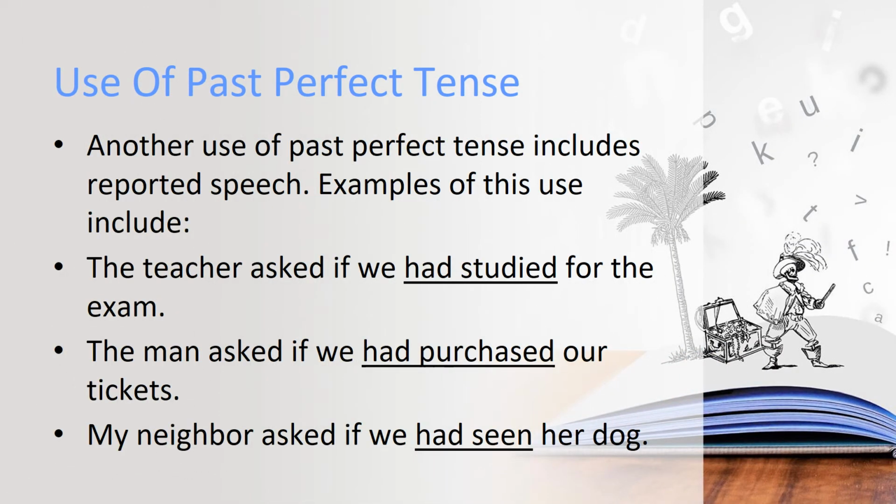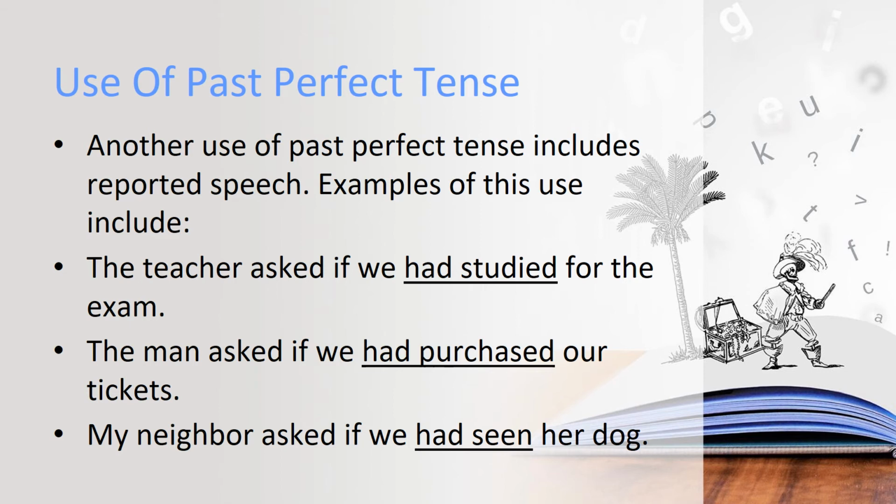Okay, here are more uses of past perfect tense. Another use of past perfect tense is in reported speech. When we are talking about direct and indirect speech, we also use past perfect tense, and this is how we use it in reported speech when forming indirect sentences, like: the teacher asked if we had studied for the exam.